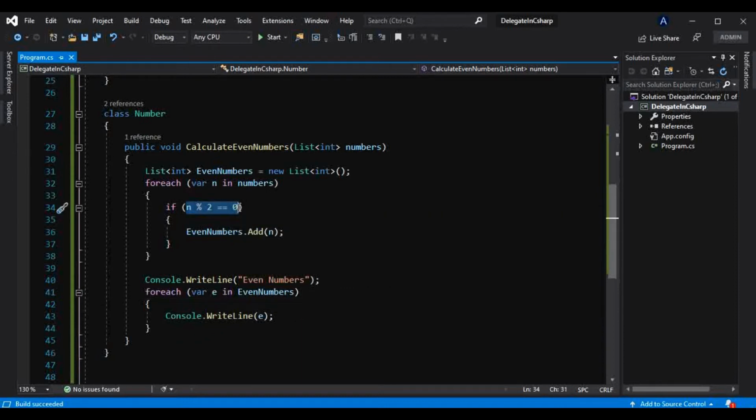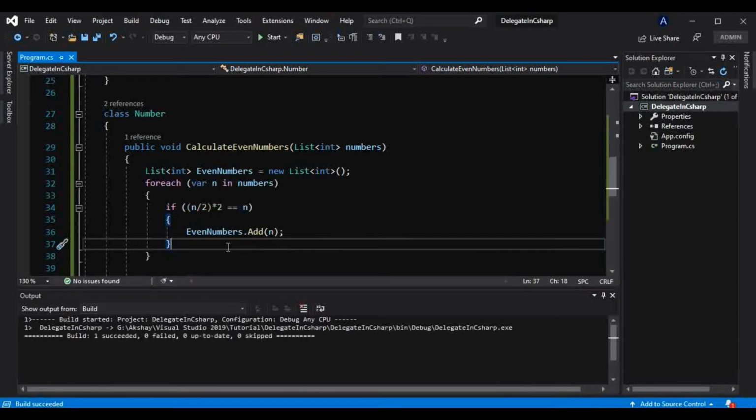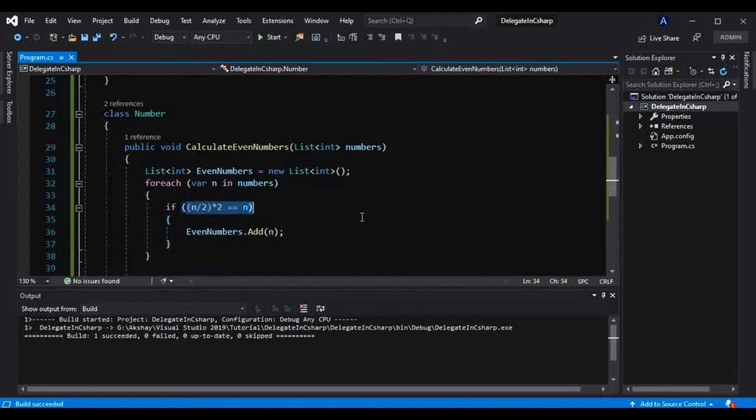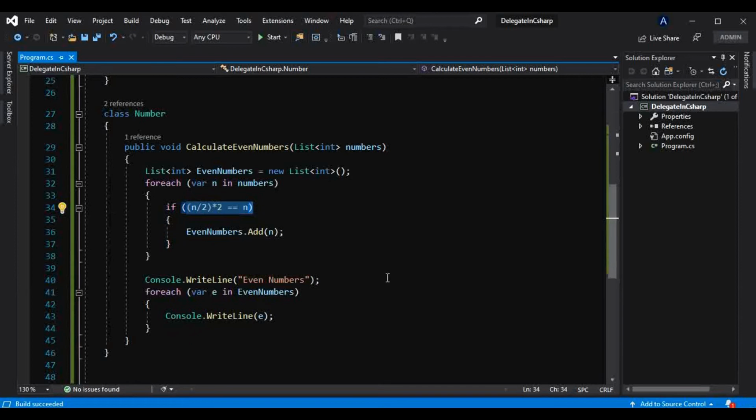Coming back to this method, an even number can also be calculated like this: (n / 2) * 2 == n. If I run this, we get 2 and 4, so this logic also works for even numbers, and that can be the scenario if somebody wants to use this logic. But now this logic is tightly coupled with this method, so that's where delegates come to the rescue.